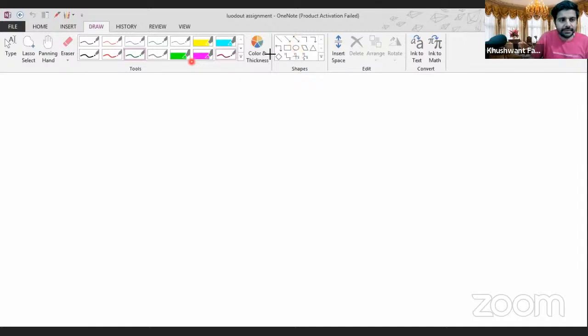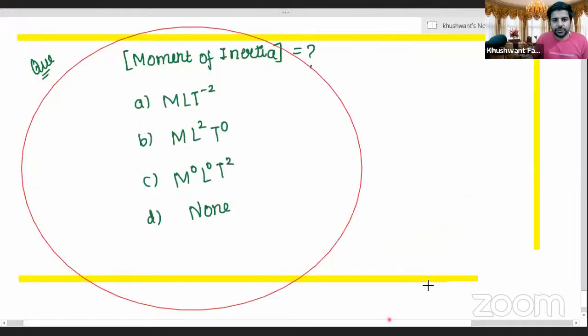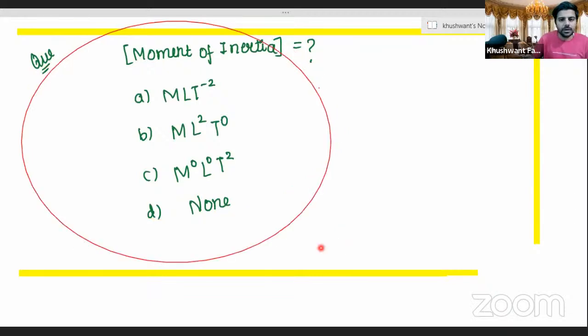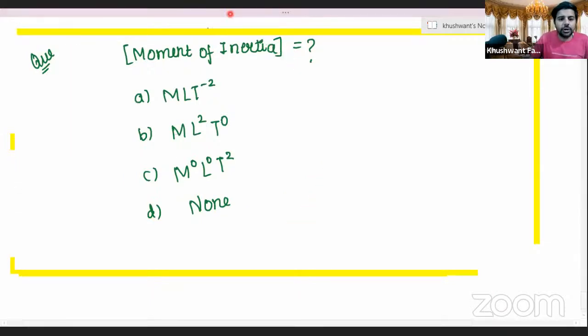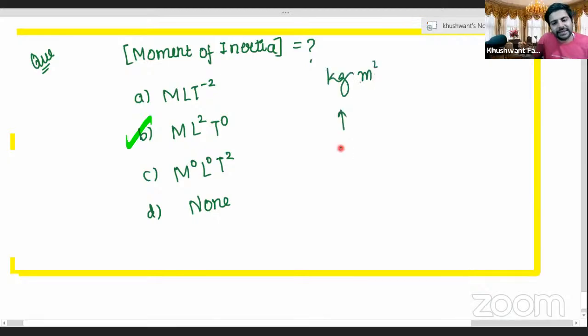Quickly, just a second. My screen has been erased. Okay, now it's here. ठीक है. So the correct answer is option number B. Good. How many of you could answer it correctly? Can I have a quick raise of hands from all of you? देखो simple है ना, kg meter square. तो kg is the unit of mass. तो m. Meter is the unit of length. तो L का square and T का, there is nothing in time, so T का power 0. So dimension is M L2 T0.